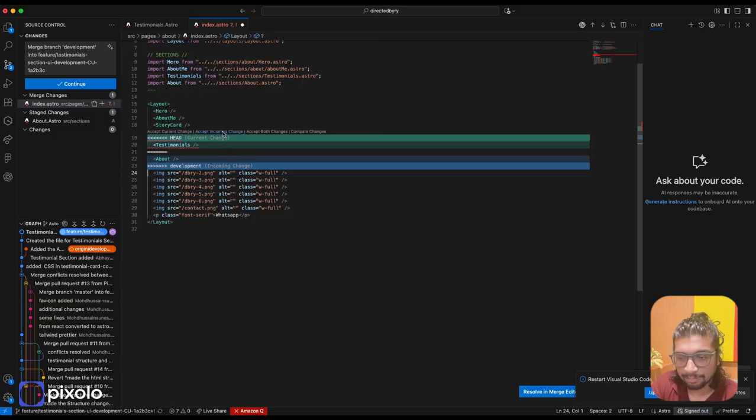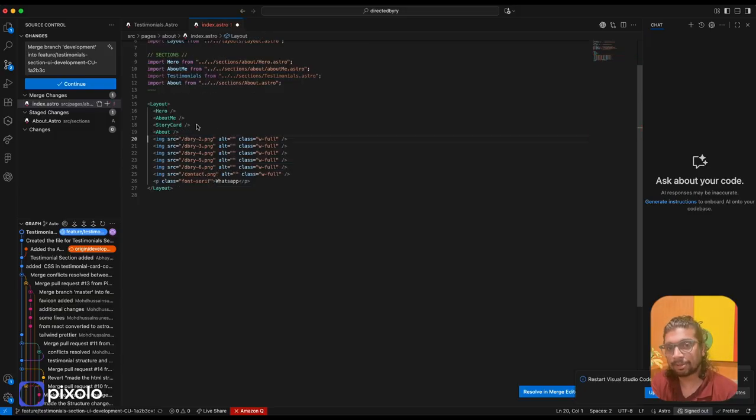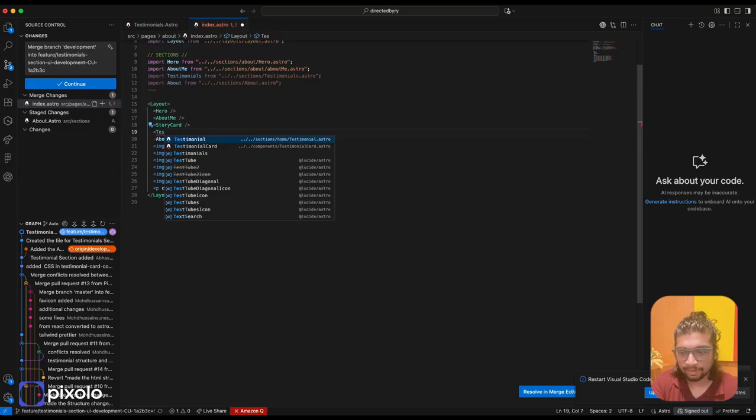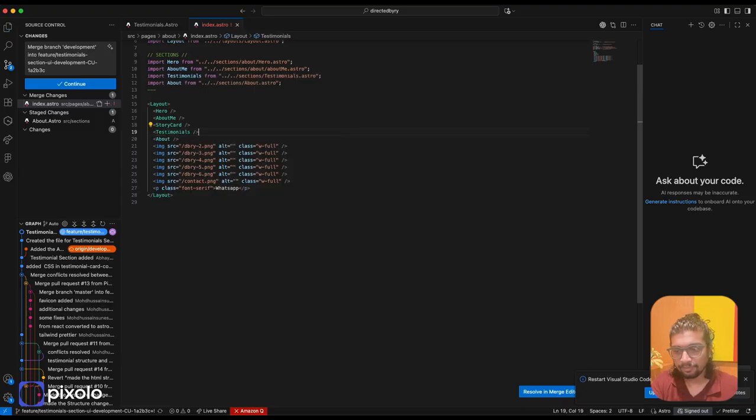Let me just show you. So when I do accept incoming, it removes testimonial, but it keeps about, which means that it removed my code, it removed Ronaldo's code, and it kept Messi's code. But I want my code too, so I'll add it again. Testimonials. Okay, so if you want both the codes, you just say accept both changes. So I've added this. This whole process that I just did is called solving the merge conflicts. So I've solved all of my merge conflicts.